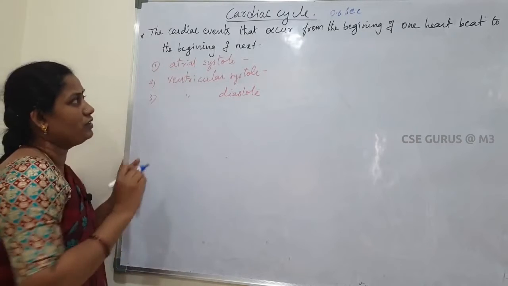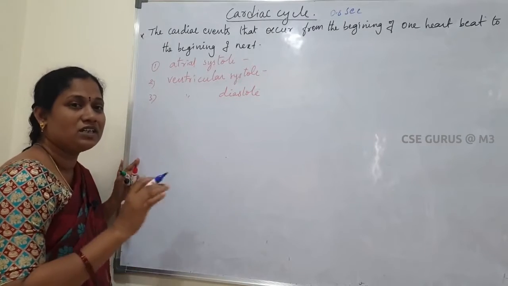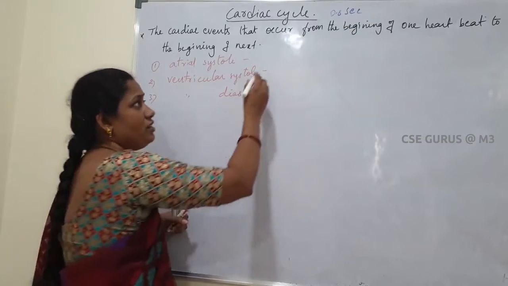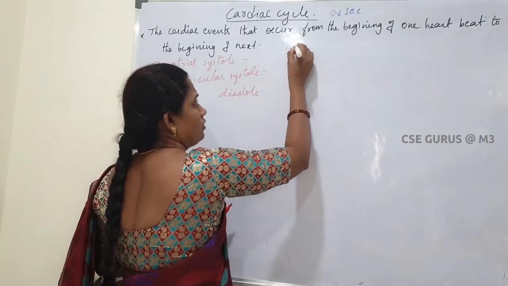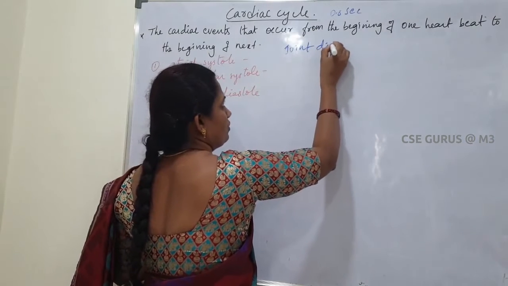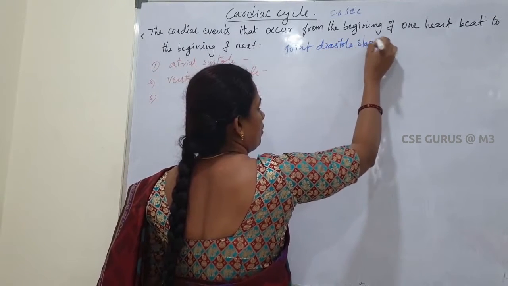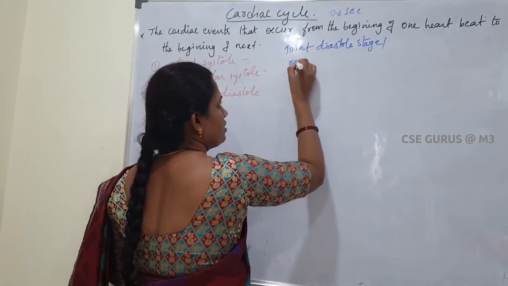That condition is called joint diastole stage, which is also called the resting stage.